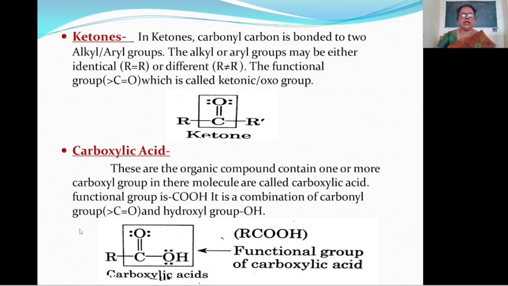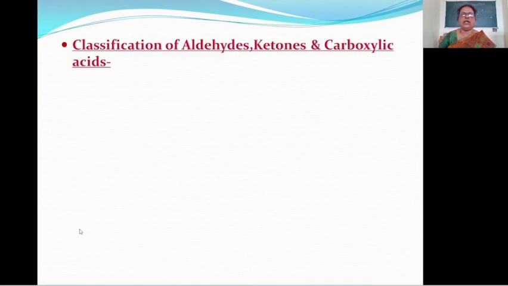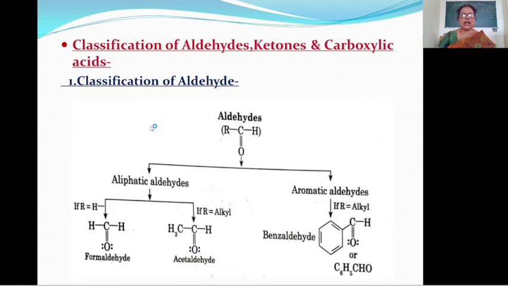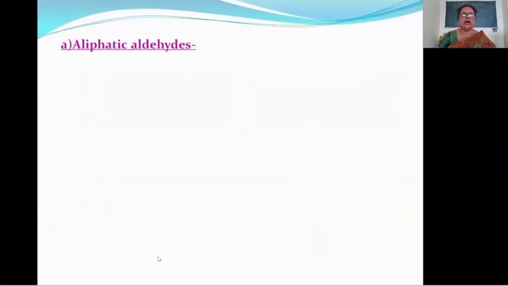Then the next point is classification of aldehyde, ketone and carboxylic acid. First we will see the classification of aldehyde. Here aldehydes are classified in two ways, aliphatic aldehyde and aromatic aldehyde. First we will see aliphatic aldehyde.